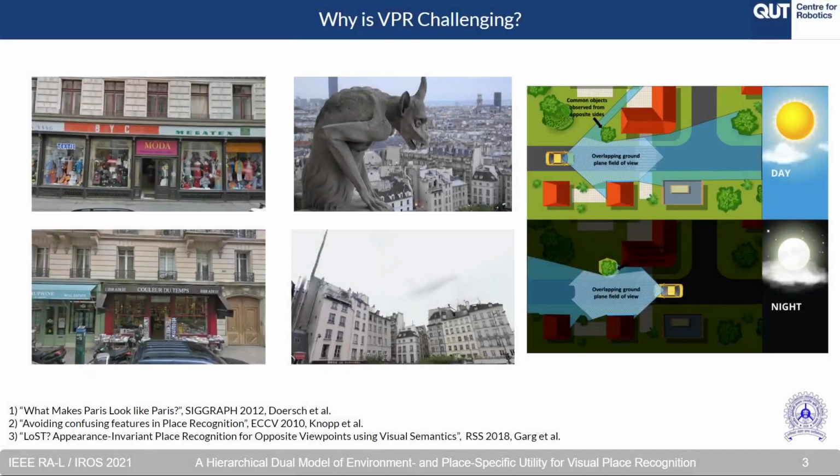This might sound to be a simple task. However, conditions such as high perceptual aliasing, as seen in the leftmost column where the images are from two different cities, drastic viewpoint shift, as shown in the middle, and appearance changes due to the environment, for example, day versus night, make VPR a very challenging task.